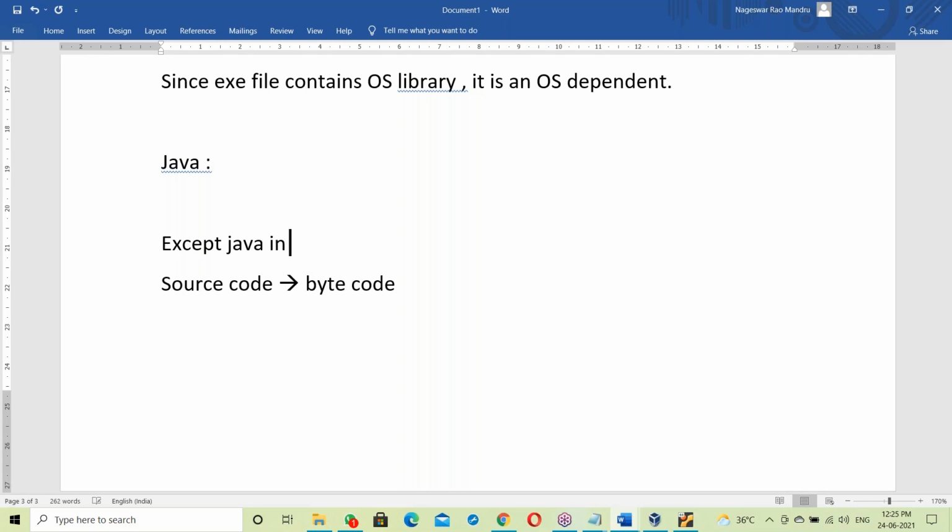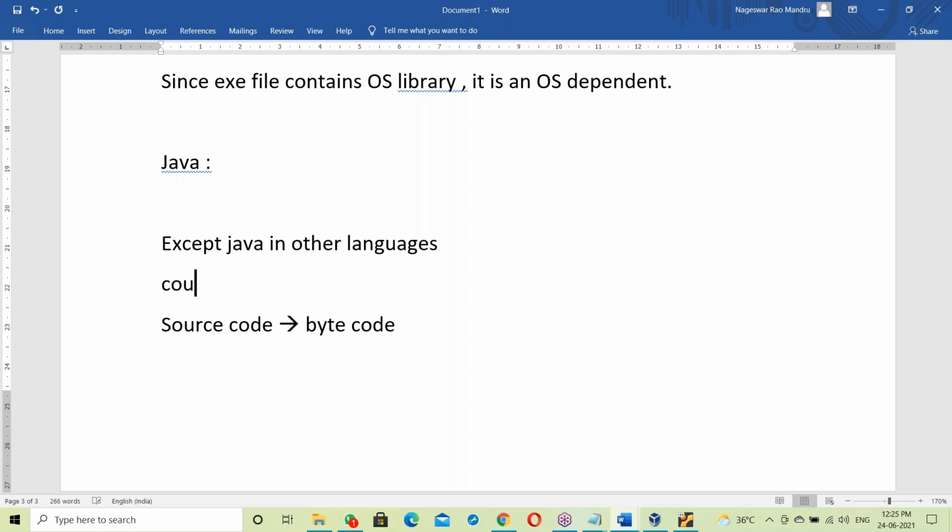Except Java, in other languages, what happens here? First is the source code, maybe a C program, the English language code. The source code converts into binary code. This binary code is given to the processor. The processor takes it, executes it, and generates output.